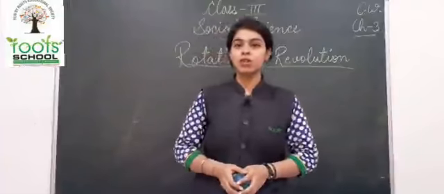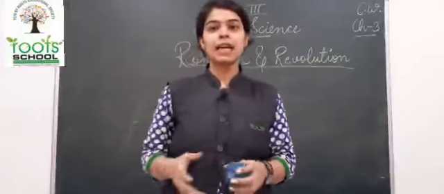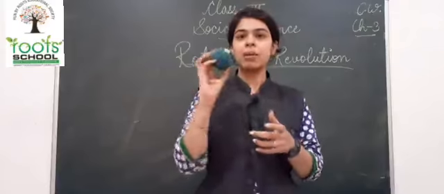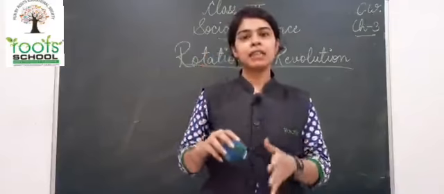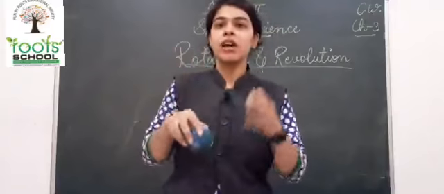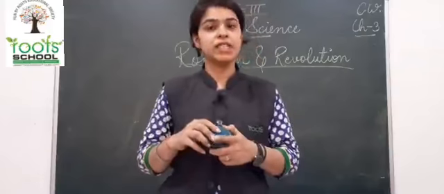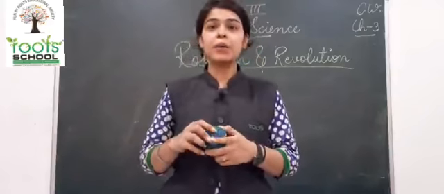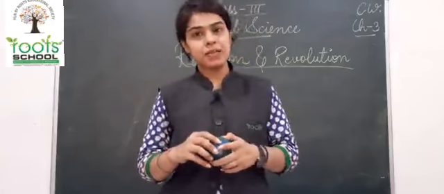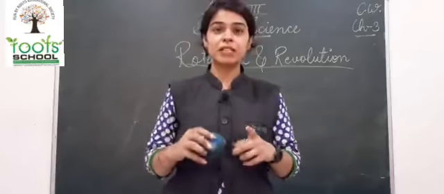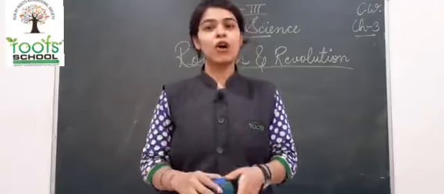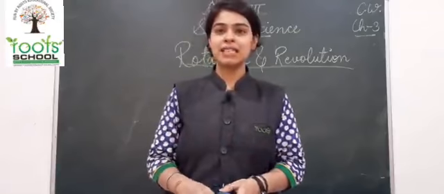You can also do one more experiment. Like I burnt a candle, you can keep a torch and you can have a ball in your hand, and you can see the part of the ball facing towards the torch will have light on it, which is the day, and the part which has the dark on it will be having night. So in this way you have to explain the experiment to your parents. Okay? I hope you understood how days and nights are caused.